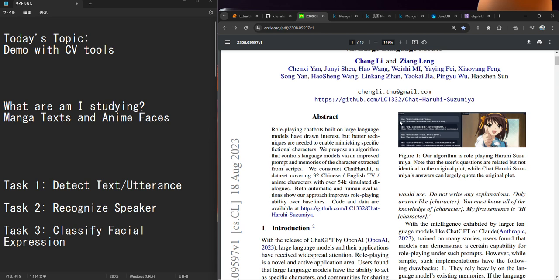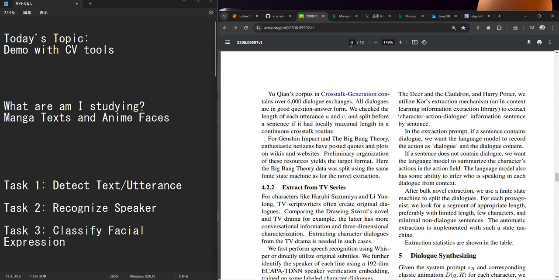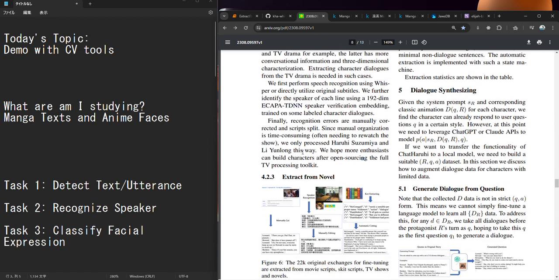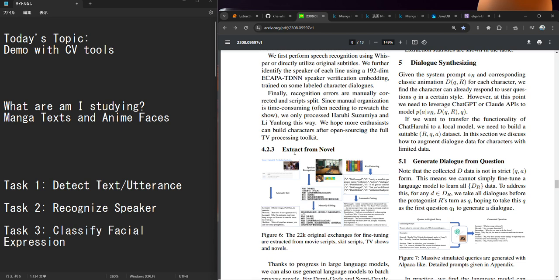And I was quite amazed by the way they collected the dataset, and it's stated here. They extract the dialogue data from the TV scripts, or they can also extract from the novels. And all of it inspired me to do what I'm doing right now.